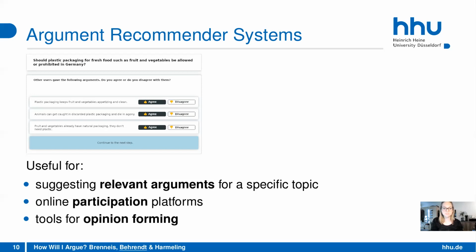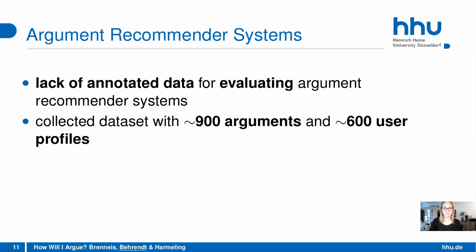It can also be used in online participation platforms, for example, on political participation, like we did in our study. If, for example, a group wants to make a decision on something, then it's very useful if a recommender system can recommend some arguments for both sides, so pro and contra. And also it can be used in tools for opinion forming. If you just want to form your opinion on a certain topic and you don't know much about it, then such a system could recommend some arguments for it, for both sides, pro and contra, of course.